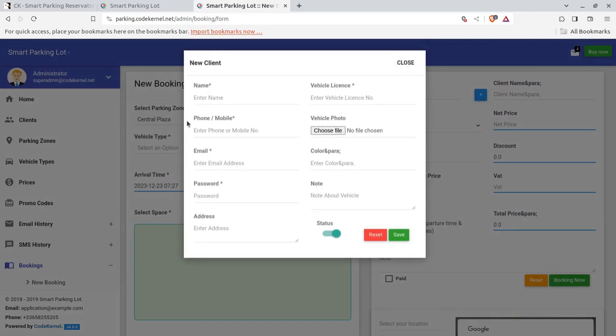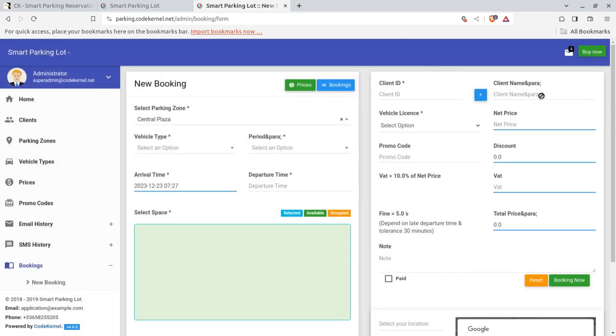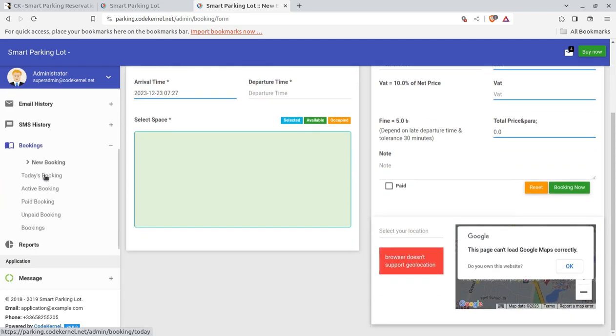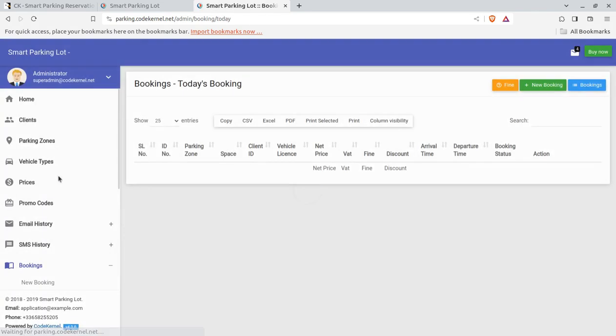You can add a new client if the client is coming for the very first time or is a single-time customer, so that you may keep all the details, and you can go for the booking now option. So booking is going to be from two sources, either from the user end or you can directly book the parking from your end, and you can track all the bookings for today.